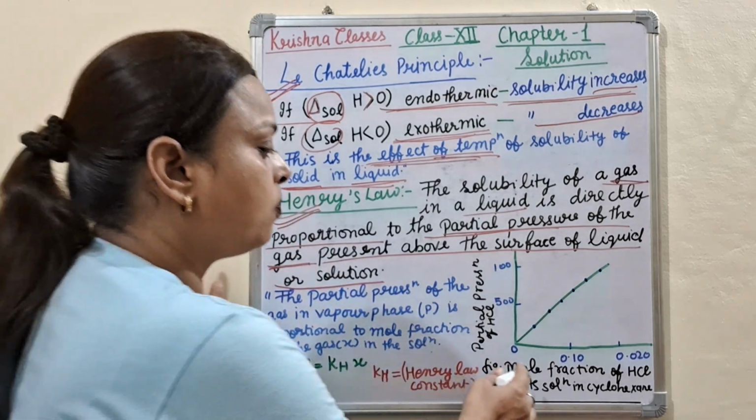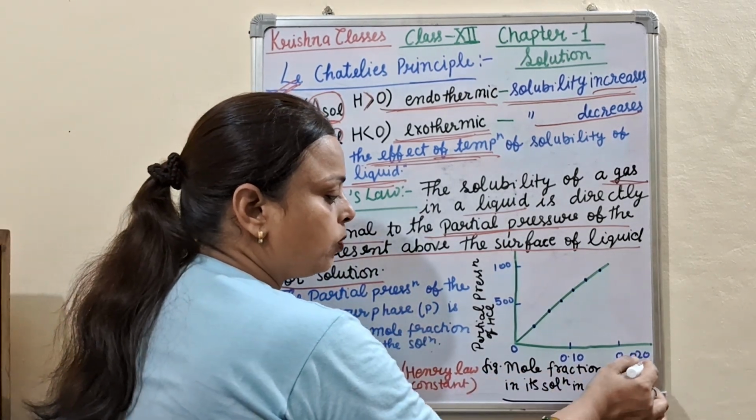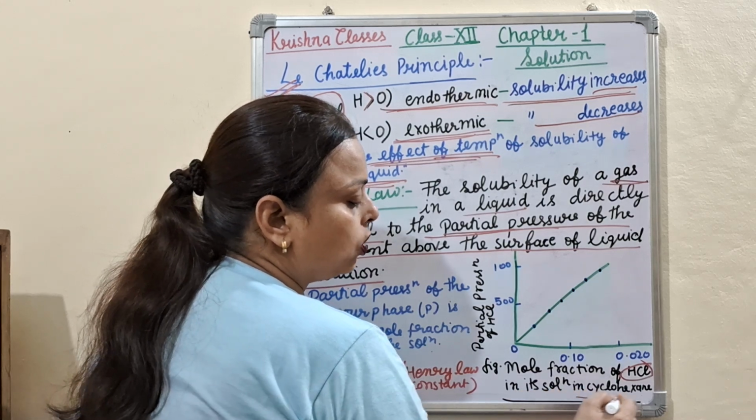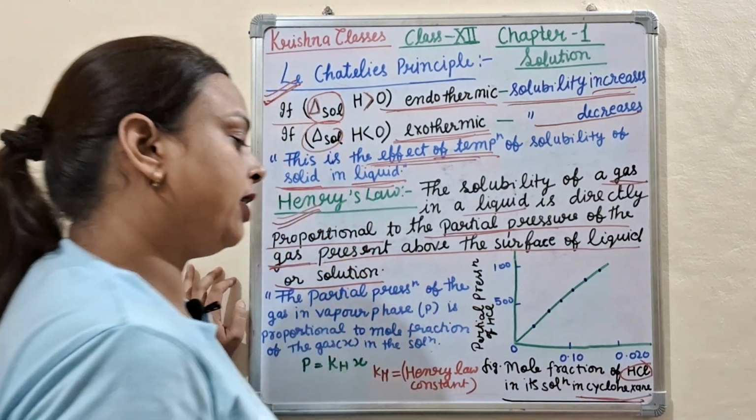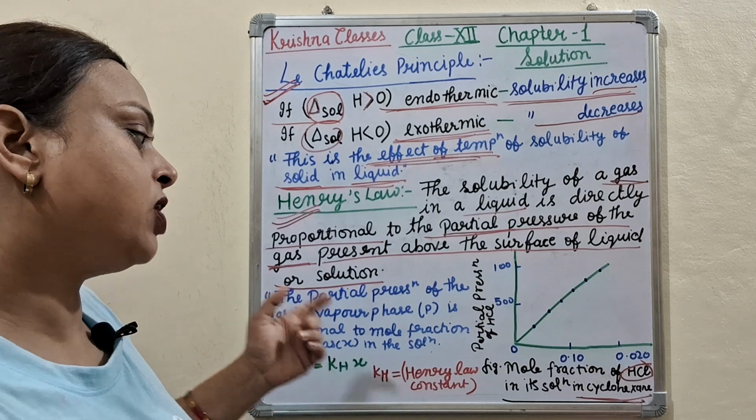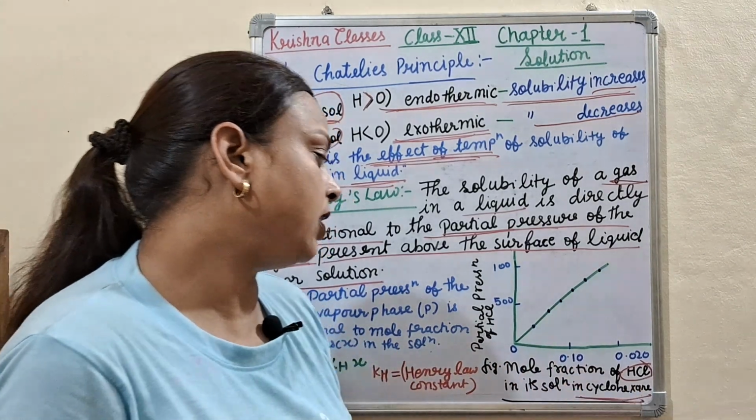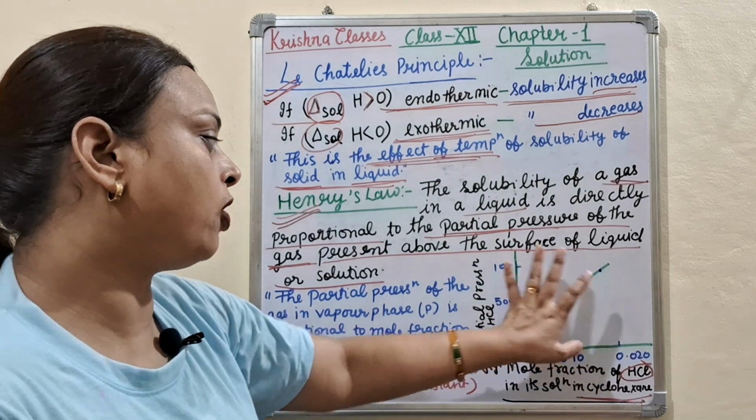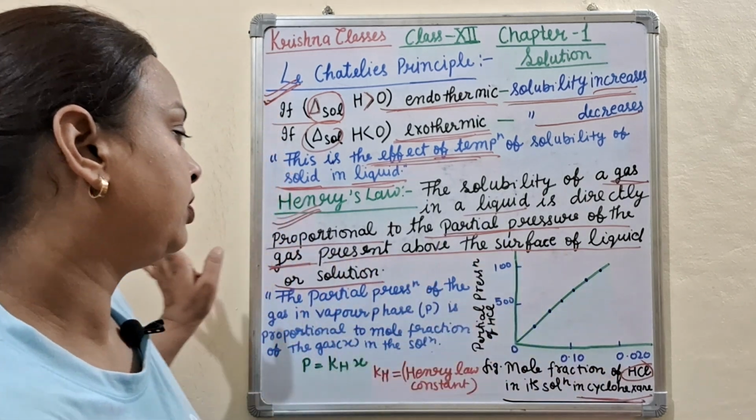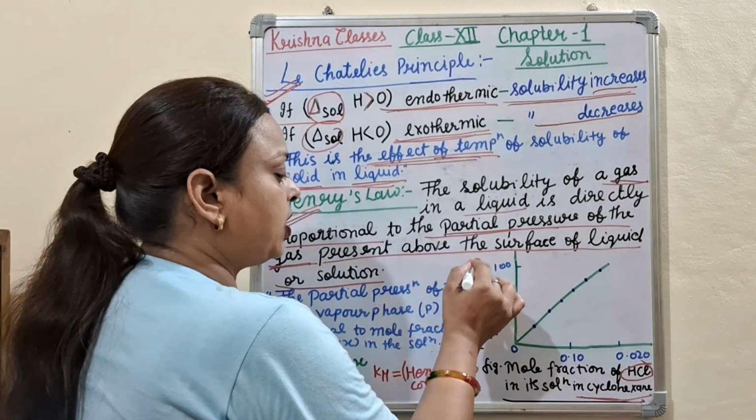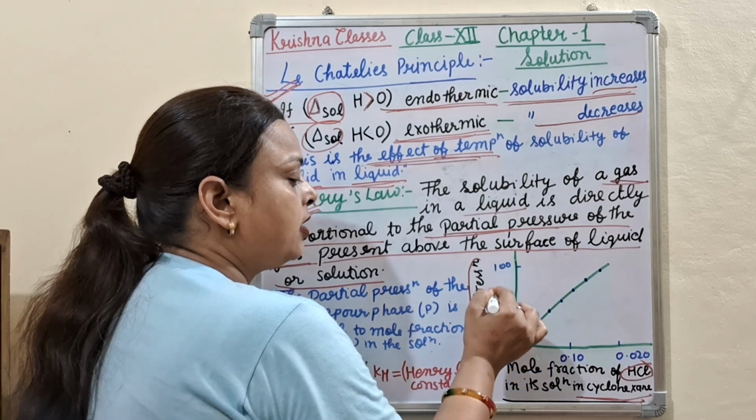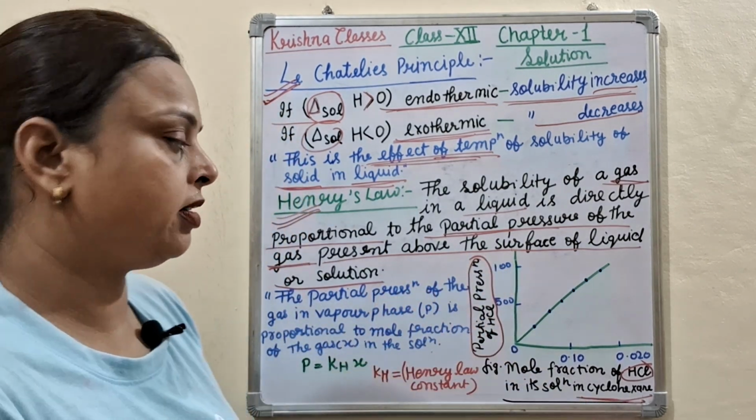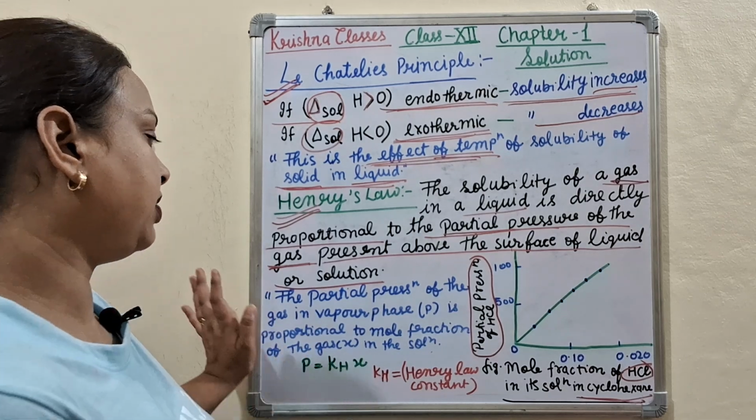The graph represents the mole fraction of HCl in its solution in cyclohexane. Mole fraction, how many moles of HCl are dissolved in the cyclohexane, we can find out from this graph. Here is the partial pressure of the HCl present above the surface of the cyclohexane.